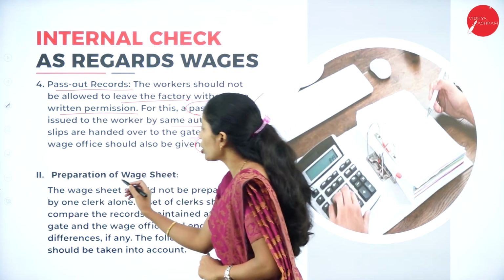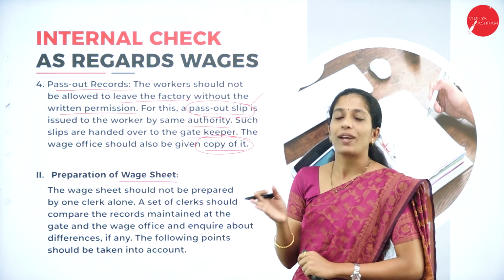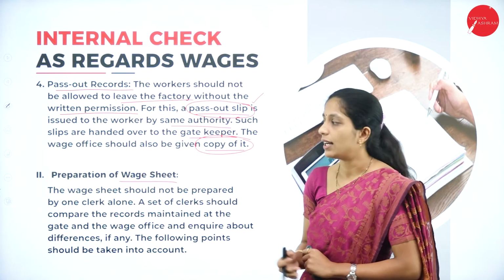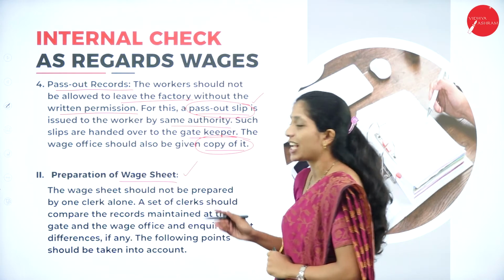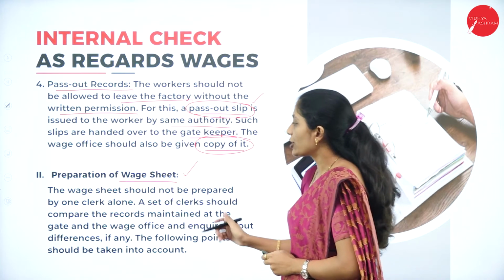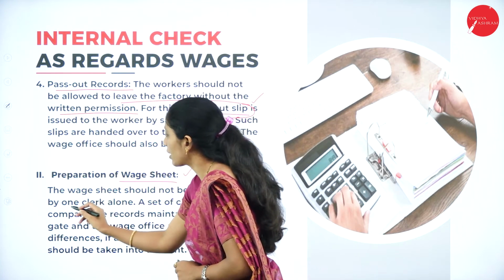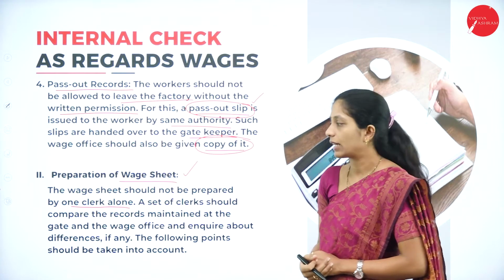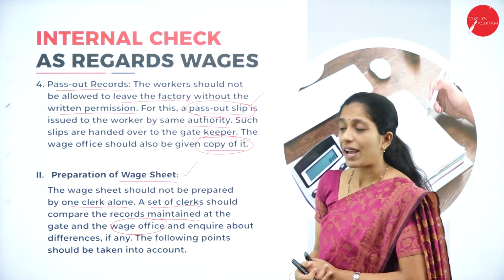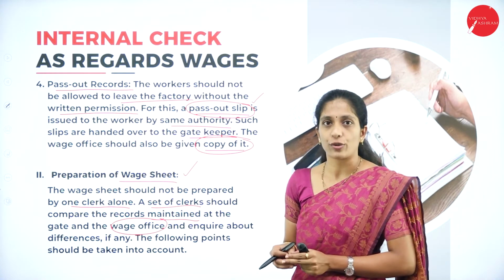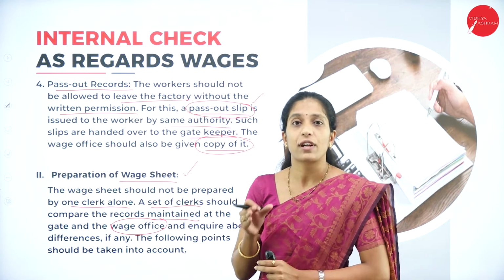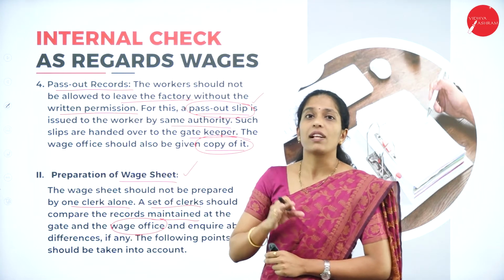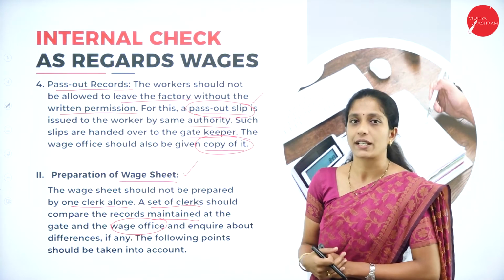Next is preparation of wage sheet. So till now we have seen how the wage has to be decided for a worker. Now let us see how this wage sheet is maintained. The wage sheet should not be prepared by one clerk alone. So how are they going to prepare the wage sheet? A set of clerks will join together and collect the documents from the gatekeeper, the concerned department and the wage office, and they will verify all the documents relating to a particular worker.